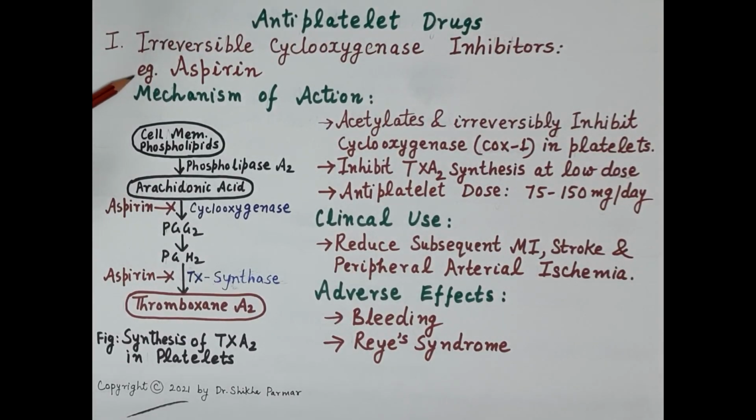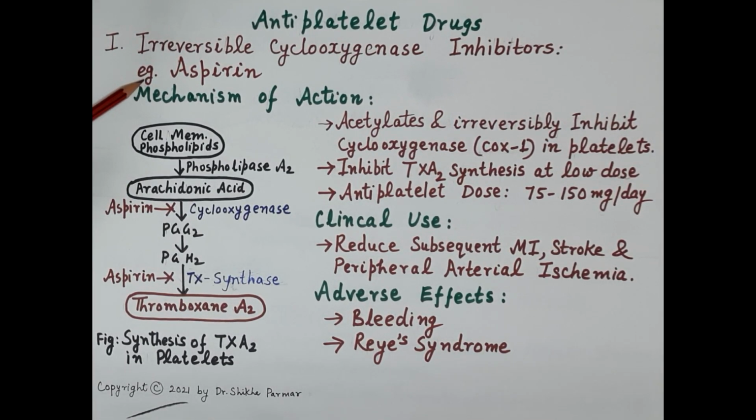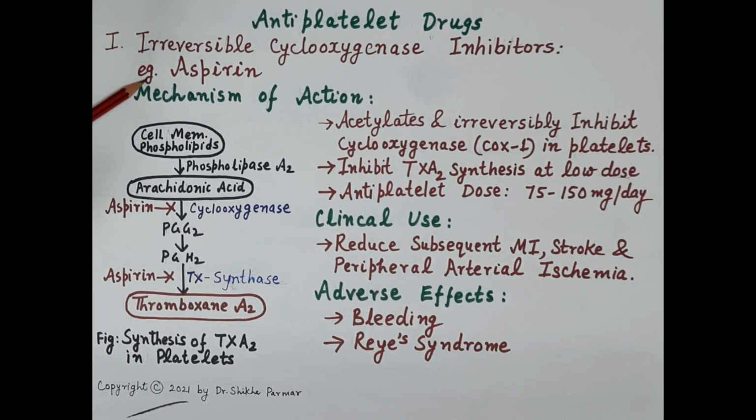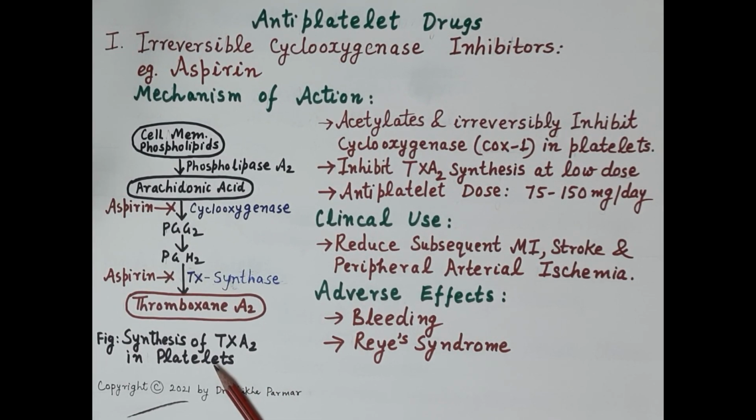Now let's talk about the first category of drugs, that is the irreversible cyclooxygenase inhibitors. Aspirin belongs to this category, and aspirin inhibits the synthesis of thromboxane A2, and thromboxane A2, as we've already discussed, is a very potent mediator of platelet aggregation. Aspirin inhibits the synthesis of thromboxane A2 by the activated platelet. Now this is a schematic diagram that shows synthesis of thromboxane A2 in an activated platelet.